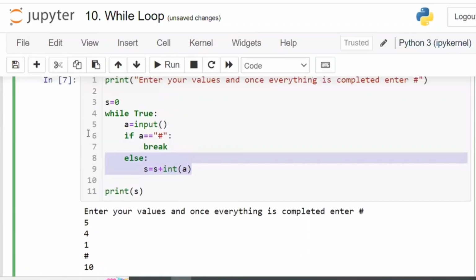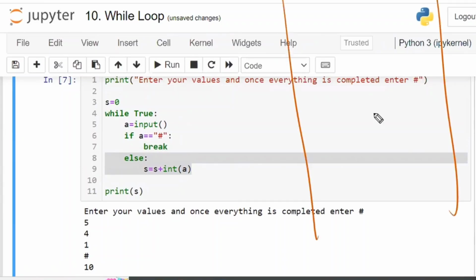So now for this code, how is it going to work in the back end? First, it is going to print this entire thing. Next, s is equal to 0, while True means execute. A is equal to input, ask the user to enter. First, the user has entered 5. Now A is equal to 5. If A is equal to hash, that is 5 is equal to hash? No. Since the if condition failed, the S part has to be executed automatically. What is there in the S? S is equal to S plus int of A. S is 0, 0 plus int of 5, that is total 5.